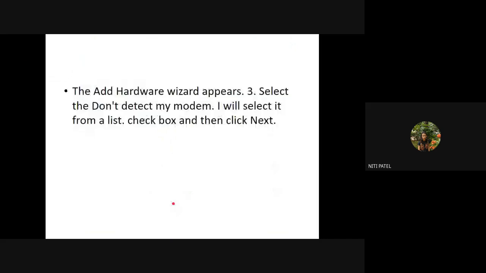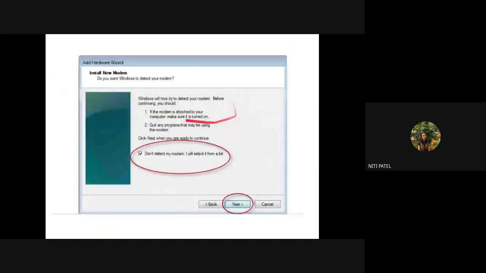So once you click on this add, a hardware wizard window will appear. Okay, when this type of window appears, it will ask you to install a new modem to your system. So do you want Windows to detect your modem? What does this mean? It will automatically detect which modem to connect. If a modem is connected and it is on, it will automatically detect. But if it is connected but not on, it will not detect. Okay, so if it is on, it will show the detection. If it is not on, it will not show the detection.